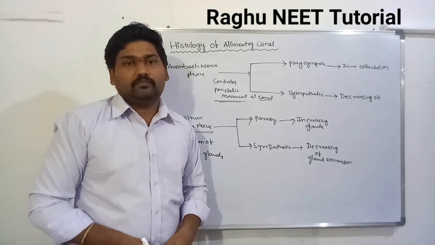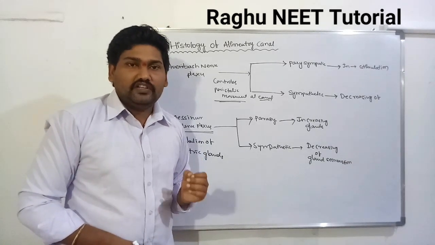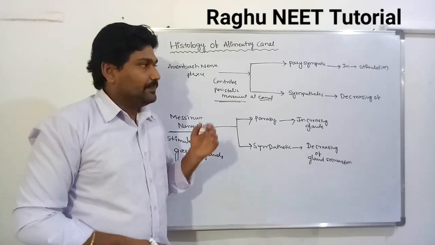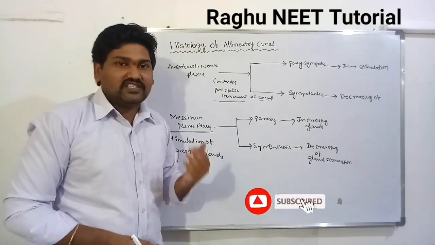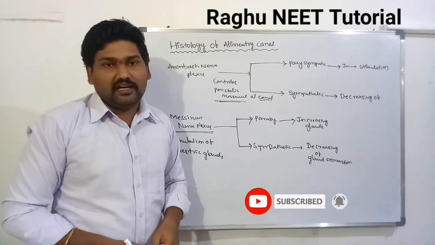sympathetic nervous system. Today we discussed complete information about the alimentary canal: which types of nerves are present, how many types of nerve tissues there are, what the purpose of the nerve plexus is, and what action it has in the digestive system. Okay, this is the information about the alimentary canal. Thank you.